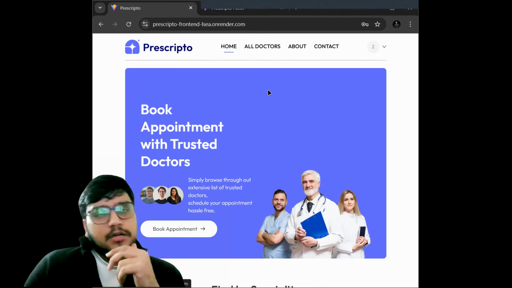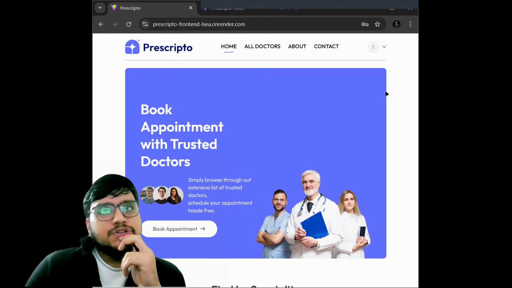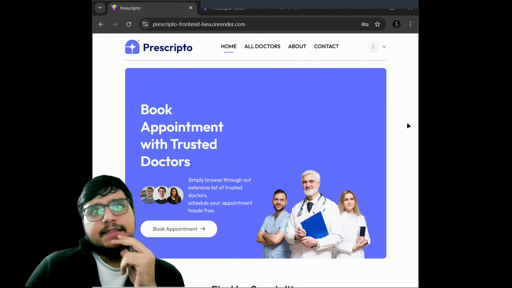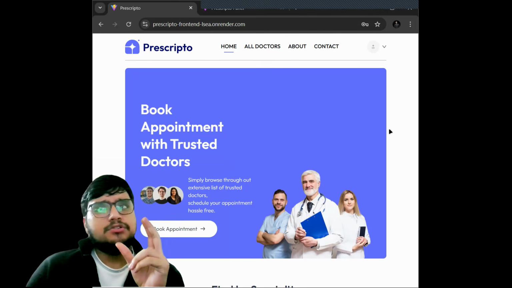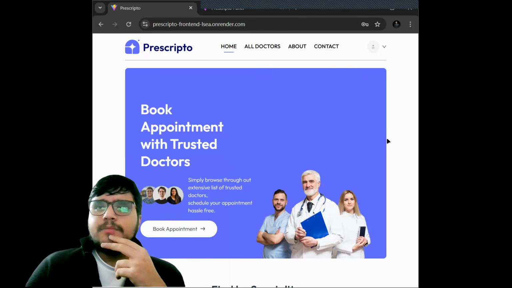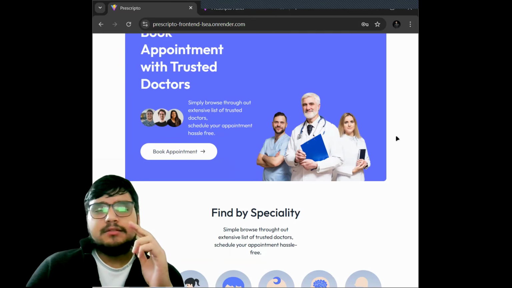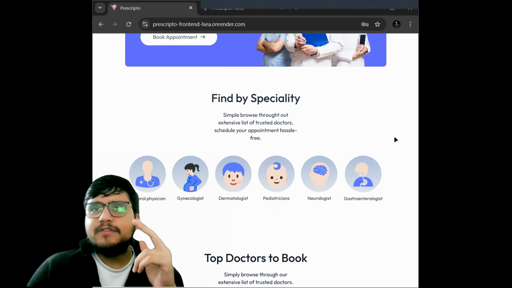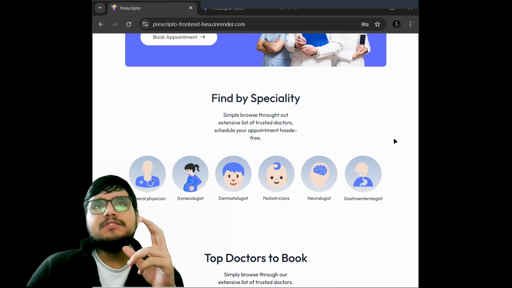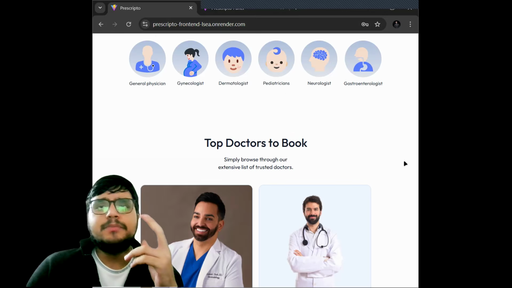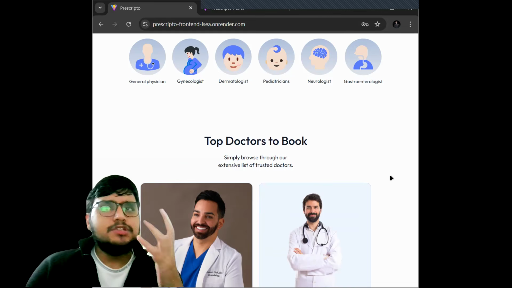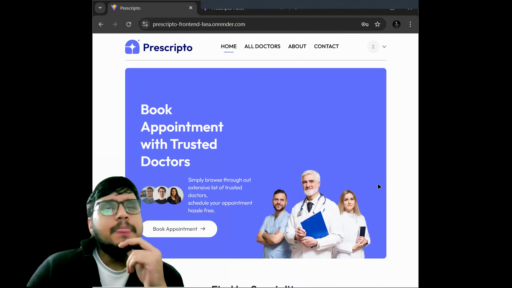Now, one very good observation which I used when I was designing this project along with my friends is that our website should look pleasing to the eye. If a patient or a family member comes to book an appointment, the color palette shouldn't be eye-flashing or unpleasant to your eyes. It should be pleasing, very comforting to your eyes. That's why we chose this blue and white color scheme.